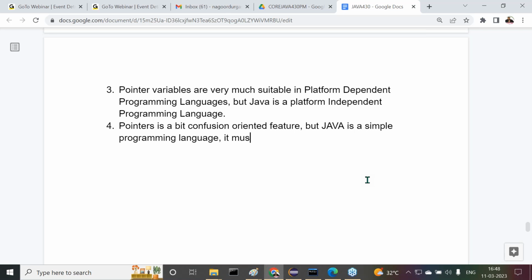It must not allow confusion oriented features. Sir, all of you get my point or not? That's enough. This is another reason why pointers are not suitable in the case of the Java programming language. Come again, guys. What exactly are the points I'm giving there?